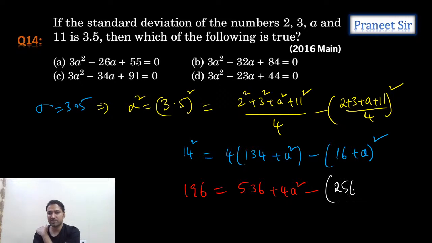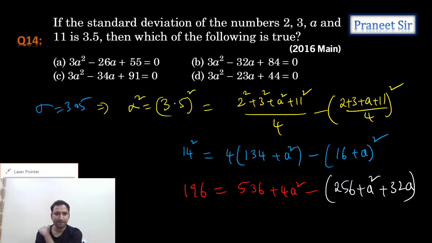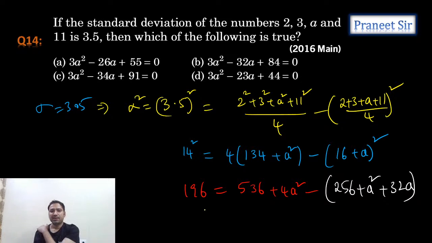So this is 256 plus a square plus 32a. Correct? Now let's simplify this. Let's see how much we get. So 4a square minus a square, are we getting 3a square? Are we getting minus 32a? That's it. I think that is enough, right? 3a square minus 32a. Where are we getting it?